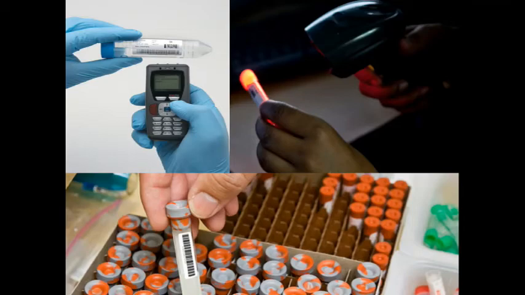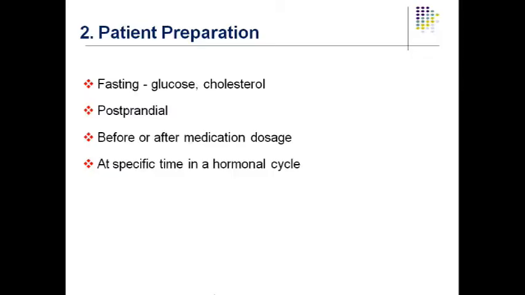The patient preparation. Suppose the physician says that a fasting blood sample has to be collected for the patient. You have to collect it fasting. Especially for glucose, we recommend the fasting sample only for glucose. Nowadays even for cholesterol we do not recommend it. It is only for glucose that we require a fasting blood specimen, and a postprandial blood specimen is also mostly required for glucose only. For all the rest of the parameters we can do it any time of the day. A random blood sample is more than sufficient for the other parameters.